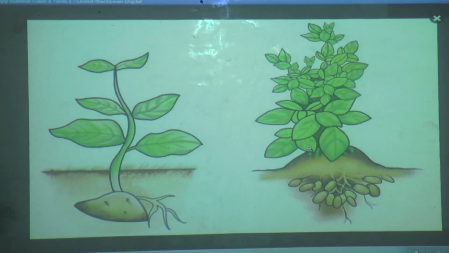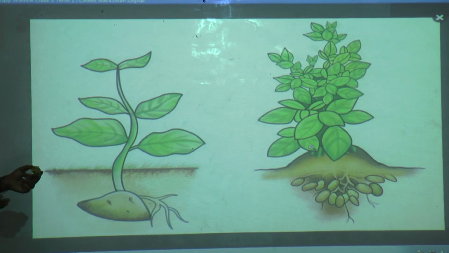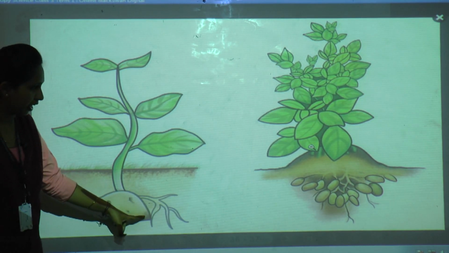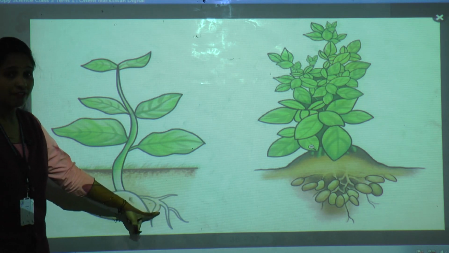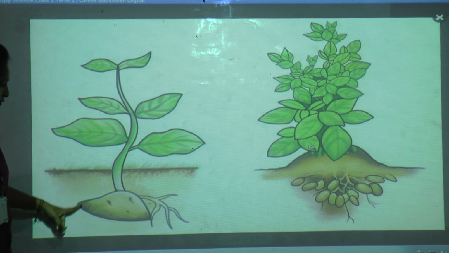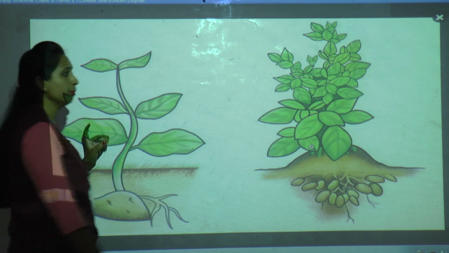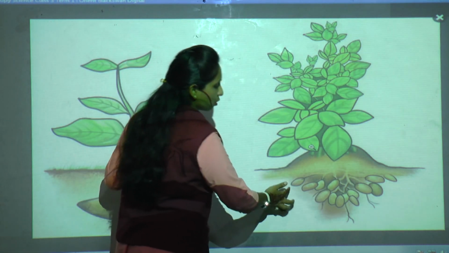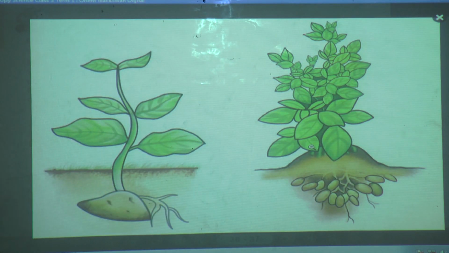So when you plant it and give enough water, not too much water, it starts growing from the stem. Stem means what? You have learned now? Yes. So from the downside it starts growing. First leaves will come. When the leaves grow more, automatically we'll get potatoes underground in the soil. So you will try this activity at home with the help of your parents.